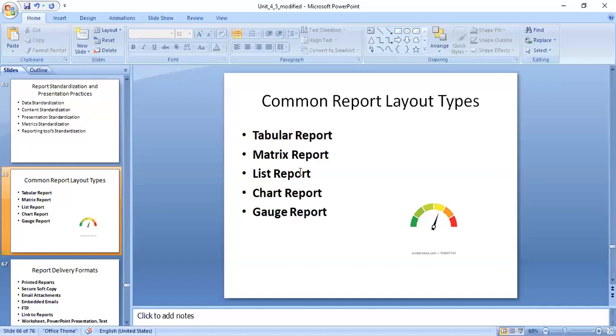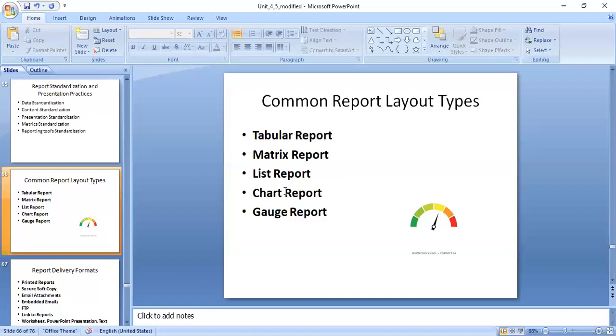And after that, you have the chart report. The chart report is like a graph. Chart reports provide a visual context for a lot of different kinds of data. The chart reports can be represented as a bar chart, line chart, column chart, scatter plot, pie chart, etc. Here you can take the help of your Excel sheet also. There you can take a chart report.